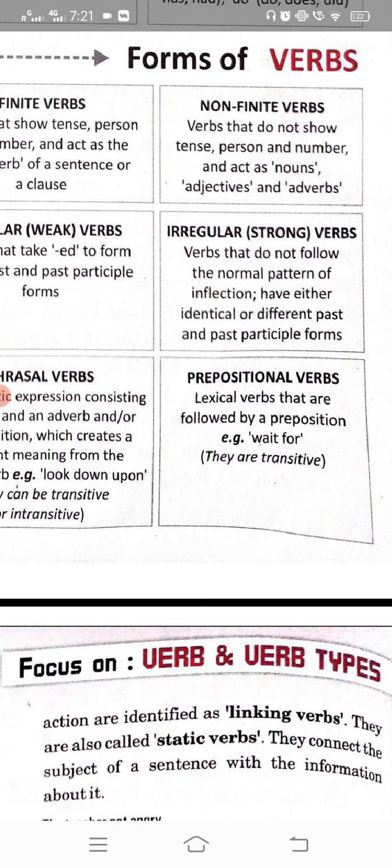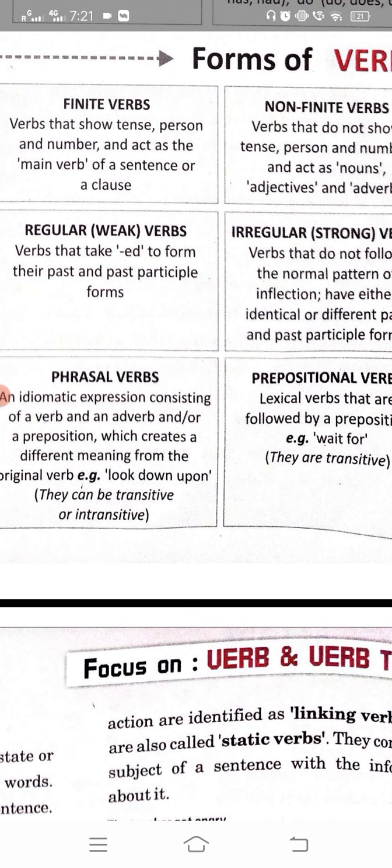For is your preposition, come is your verb, in is your preposition, sat is your verb, on is your preposition. Go into, go is your verb, into is your preposition. So the verb is always linked with or followed by a preposition.